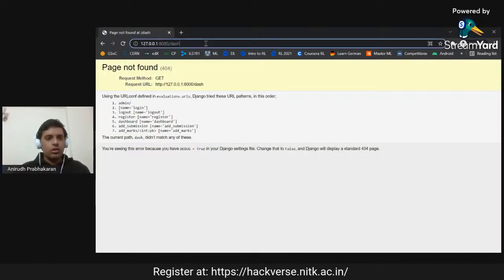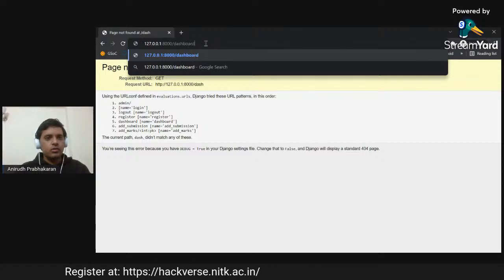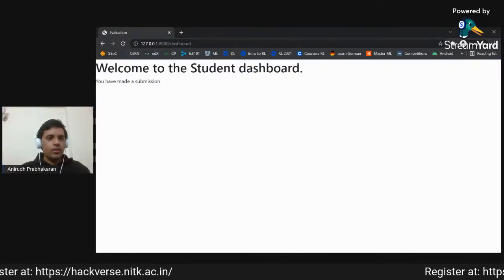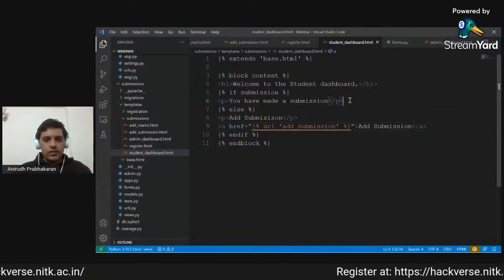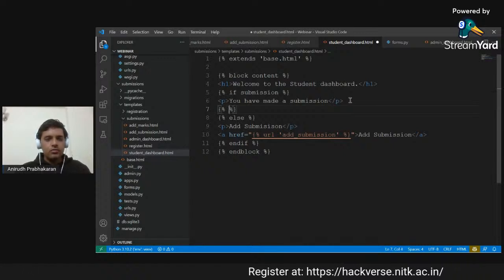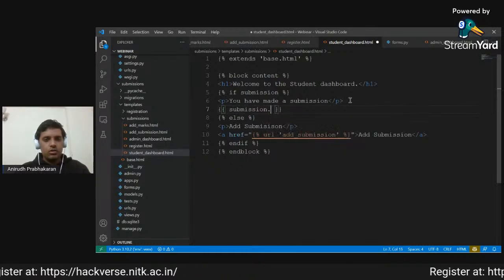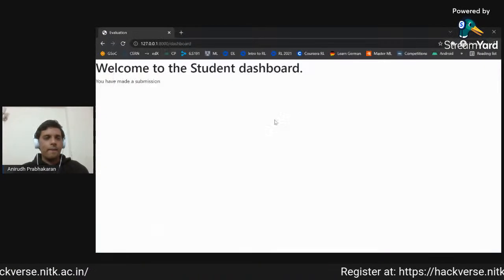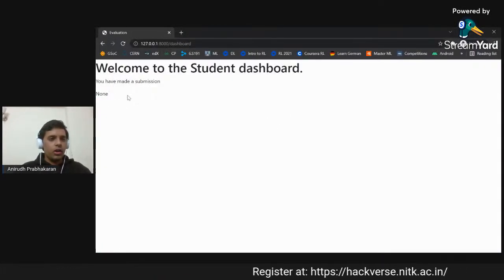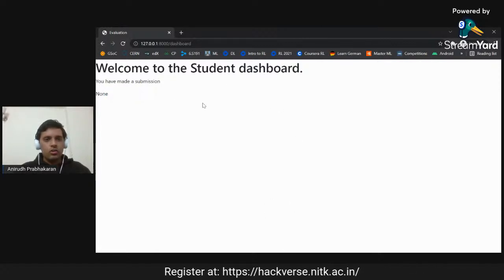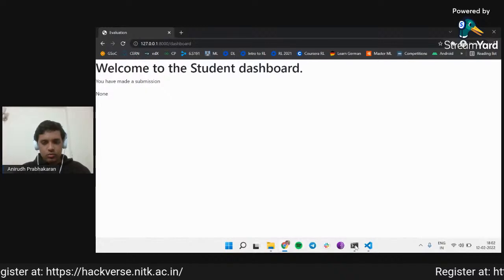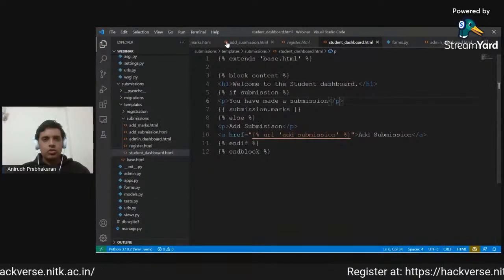If I go to the dashboard of that particular person, it will show that I have already made a submission. Since we have made a submission, we can also display what the submission marks were. So let's say we have submission.marks. For now, none because it has not been evaluated. Now we have covered all segments of it. One last thing to do is just to make the scoreboard.